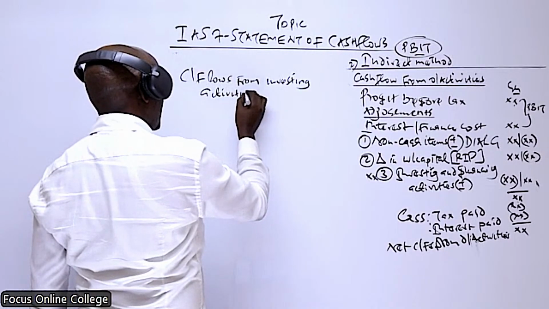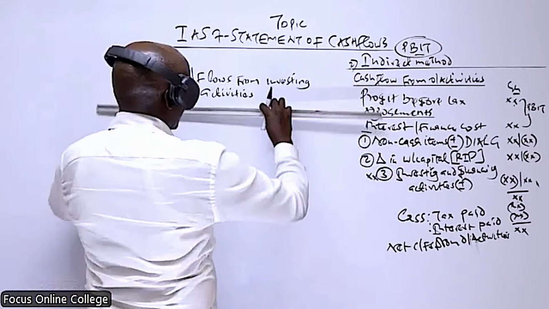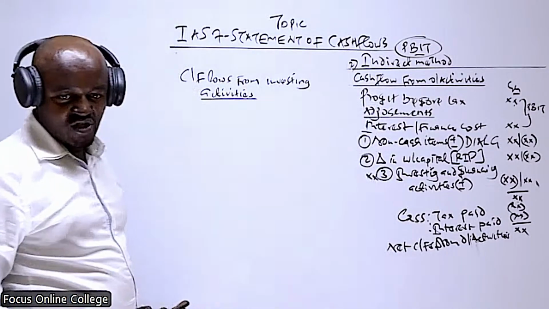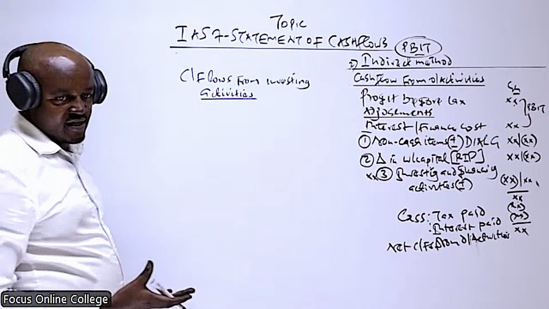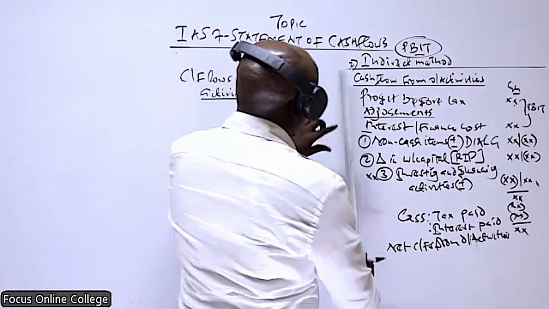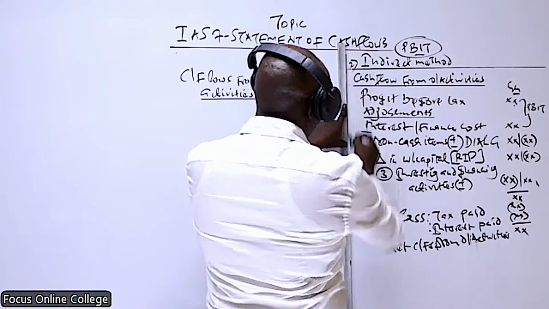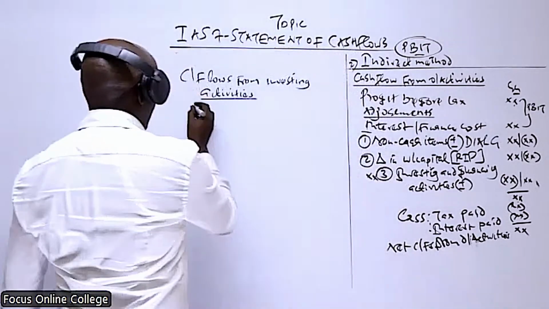Remember, in this case, you just need to recall that investing activities are those activities which involve acquisition of assets and disposal of assets. So here what we consider are basically the assets which were acquired by the company during the current year, and those assets which were disposed.